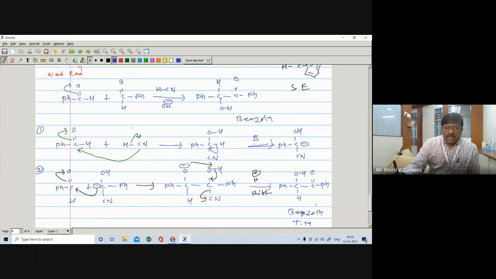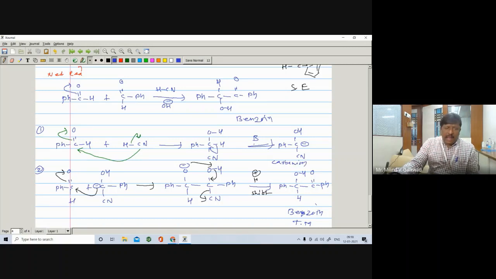In the first step, the cyanide from HCN attacks the carbonyl compound, and there is a formation of cyanohydrin. The cyanohydrin reacts with the base. You can take HCN also as a base, or you can take another base, and it abstracts a proton. Why does it abstract a proton from this one? Because the CN and the OH are two strong electron withdrawing groups. So the electron density between the carbon and H shifts towards the carbon, so C becomes negative. Here you have formed the carbanion.